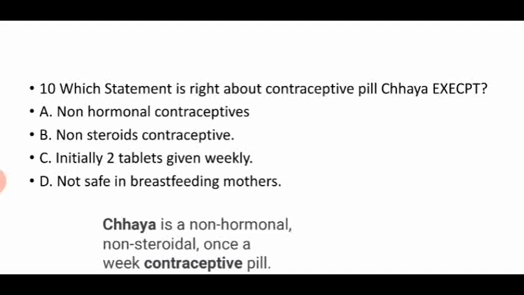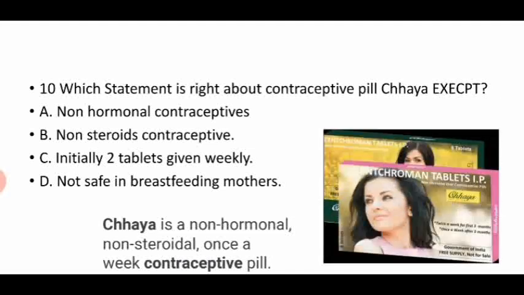It is also called Centchroman, a non-hormonal pill that needs to be taken twice a week for the first 3 months and then once a week thereafter. It is a safe and effective method for breastfeeding mothers. So here is Chhaya, which is a non-steroidal, non-hormonal pill.